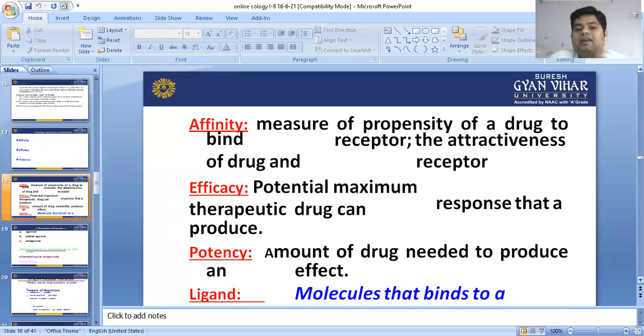Potency. Potency means the amount of drug needed to produce the therapeutic effect. How much amount? Ten mg, 20 mg, 50 mg, 100 mg. The amount of drug needed to produce the therapeutic effect is called potency. And the last one is ligand. Ligand means a molecule that has the ability to bind with the receptor. You can simply say drug. Drug is also called ligand. These are substances which have the capacity to bind with the receptor and produce a therapeutic response.